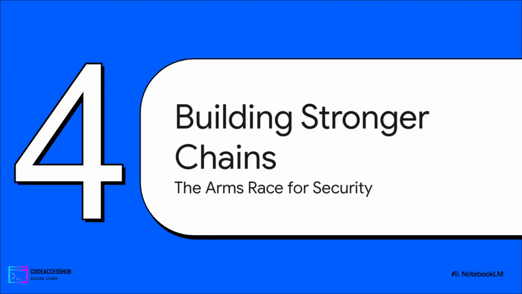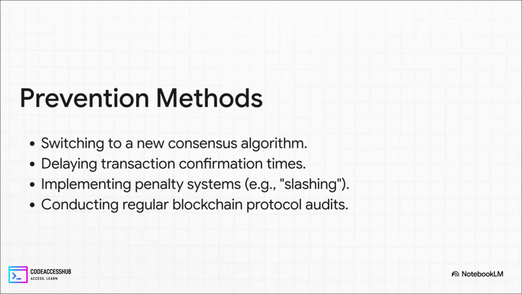So, as you can imagine, these real-world heists have basically sparked a security arms race. The entire blockchain community is now actively developing new defenses to try and build stronger, more resilient chains that can actually fight back against these kinds of attacks. And a few key strategies are starting to pop up. For instance, some networks are making it take longer for transactions to be confirmed, which makes an attack take more time and cost more money. Others are building in penalty systems, like something called slashing, where if an attacker gets caught, they automatically lose their own staked tokens. Ouch! But maybe the biggest defense of all is a really fundamental shift in how blockchains decide what's true in the first place.